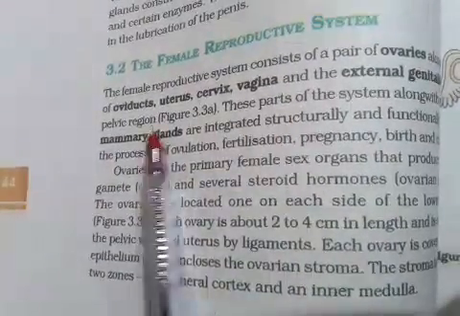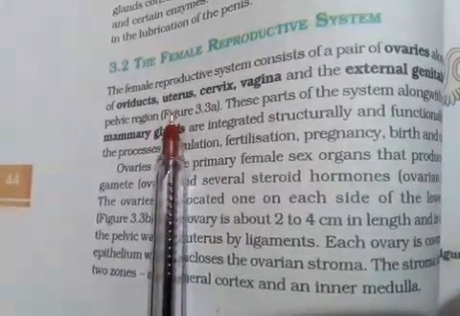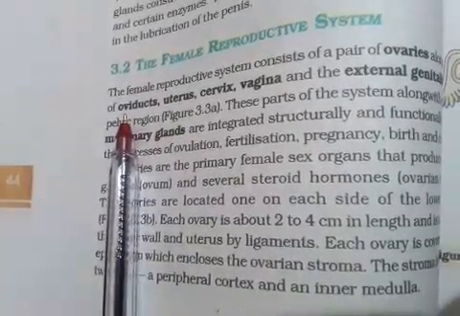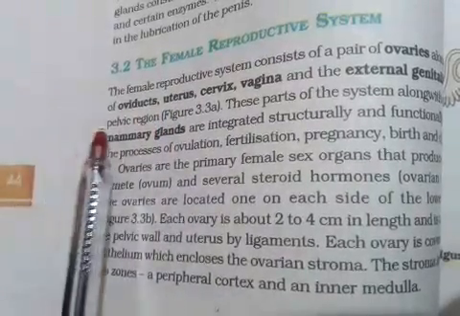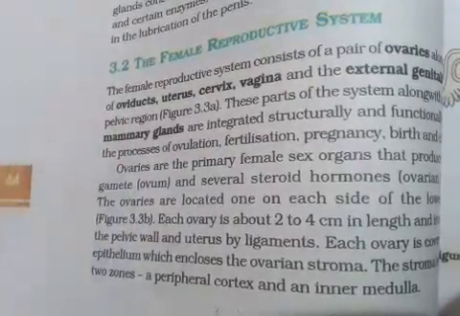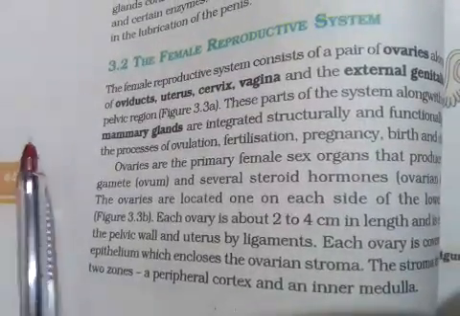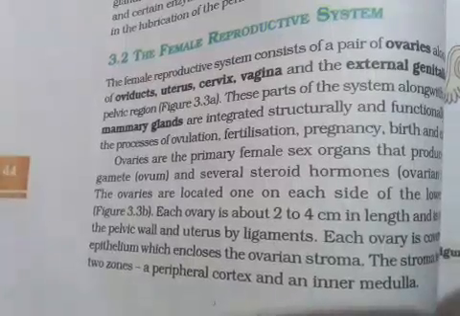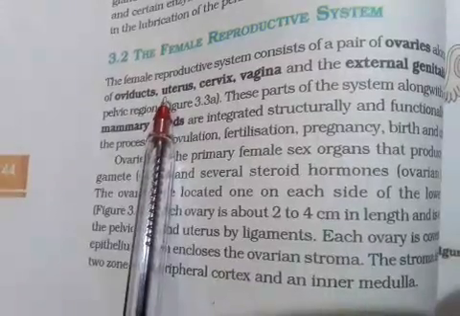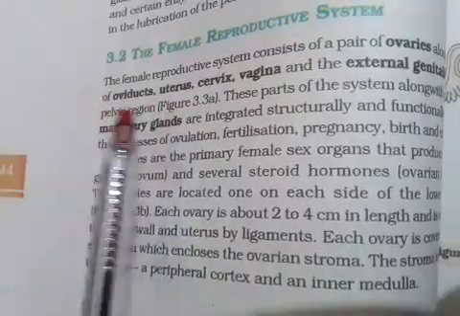All other organs are accessory, means they are not involved in formation of gametes but are involved in their maintenance and transfer or the event of fertilization. So those are the oviducts, also known as the fallopian tubes, which act as a site of fertilization and also a path for the ova to ensure the fertilization. Next is the uterus. Uterus is also known as the mother womb. It is the area where the implantation or development of the fetus or the embryo takes place.